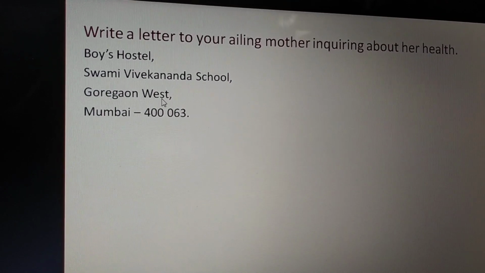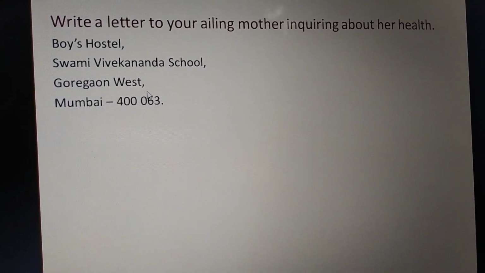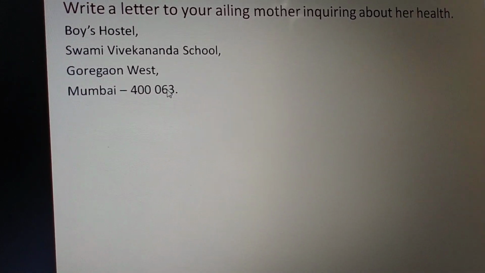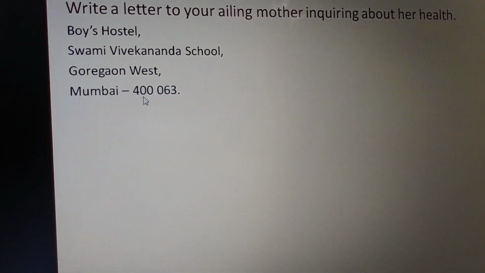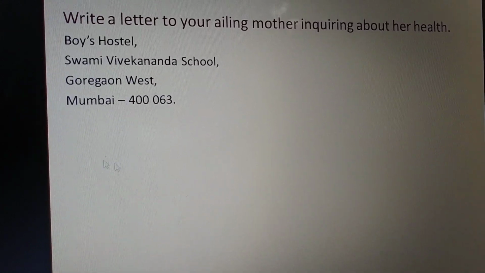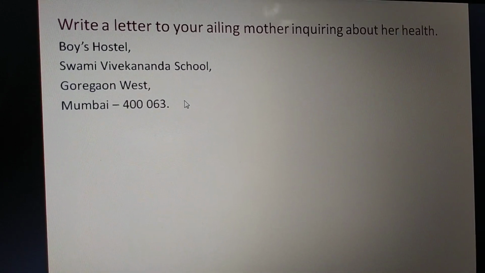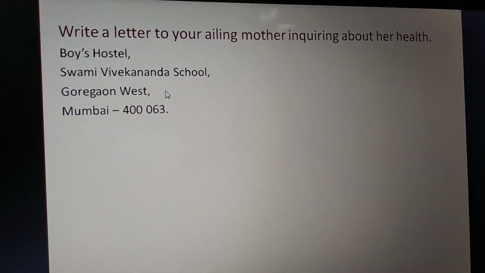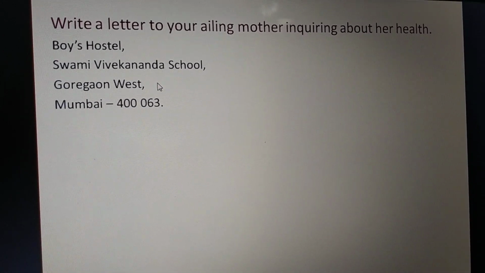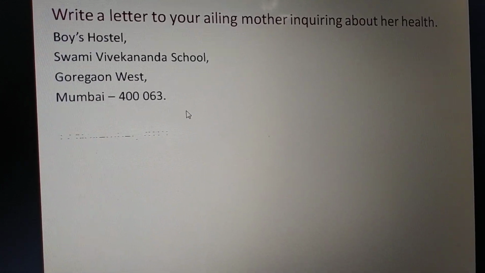All right, so boys hostel with school, Swami Vivekanand school. After that, in which locality it is in? It is in Goregaon West. Then comes the pin code of the city, that is Mumbai 400063. So this is maximum 4 lines and not exceeding beyond that. Students, we need to focus, as I stated earlier as well, that punctuation is a must. After sender's address, leave a line.